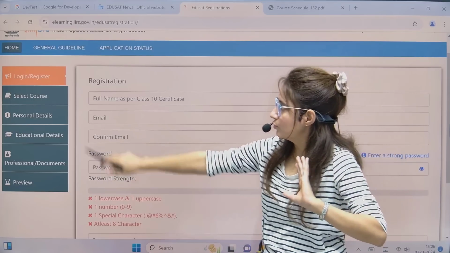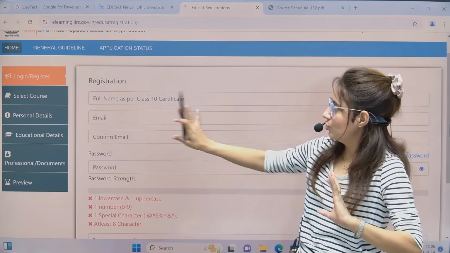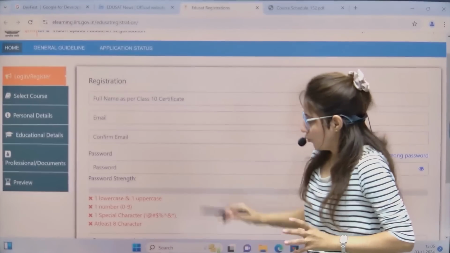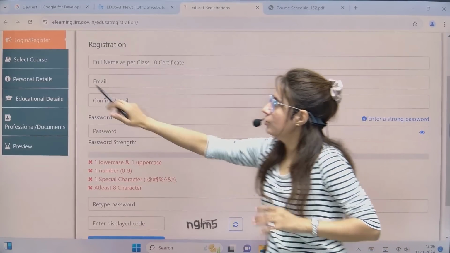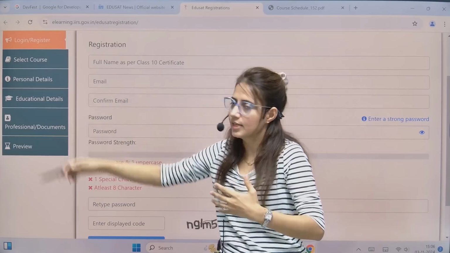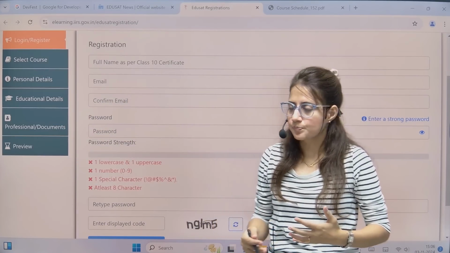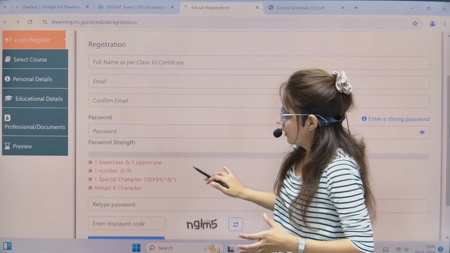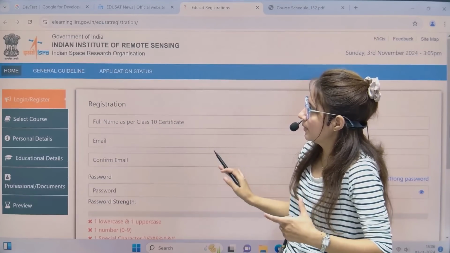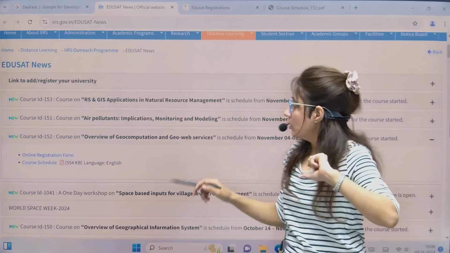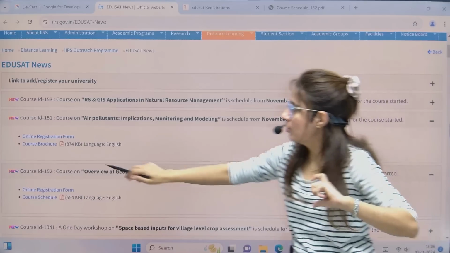So there are four or five steps. After that, you are going to complete your form. Once you complete this registration, only then will you be redirected to the next page, then the next page, then the next page, like this. These are simple details you have to fill, don't worry. And after that, you will get a confirmation email. So if you want to register for this, you can go and check out the